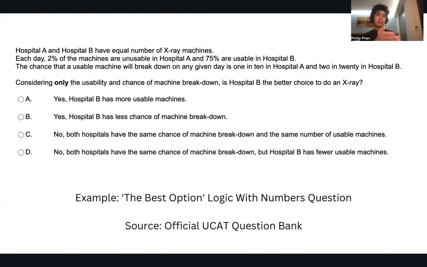So it's like, in this case, is hospital B the better choice to do an X-ray? And then yes for certain criteria or no for certain criteria. It's not very common, but it is an ever-present type of question when it comes to decision-making for the UCAT.